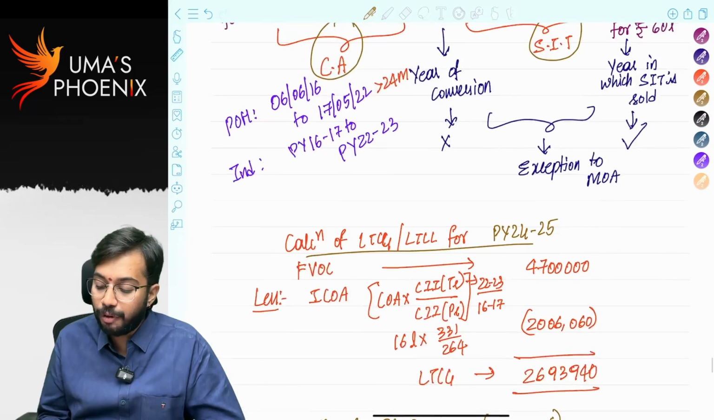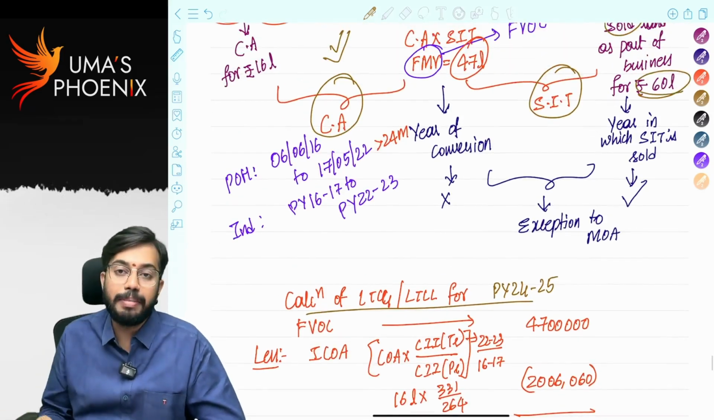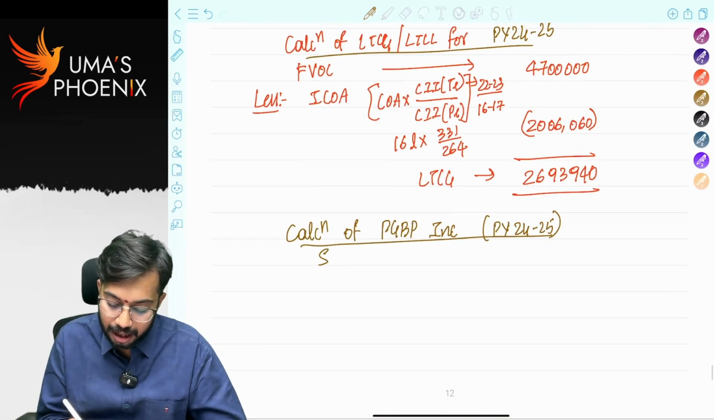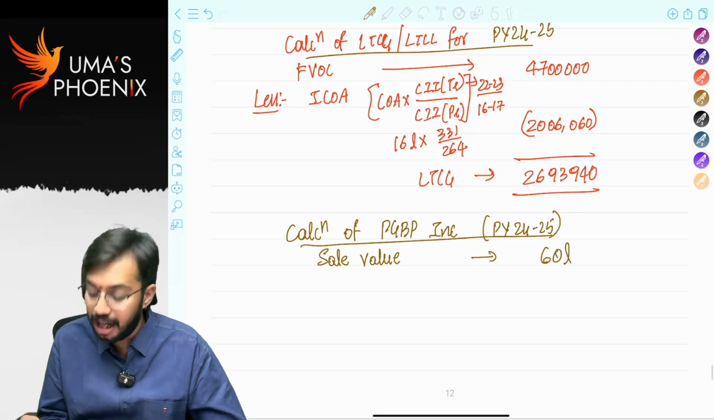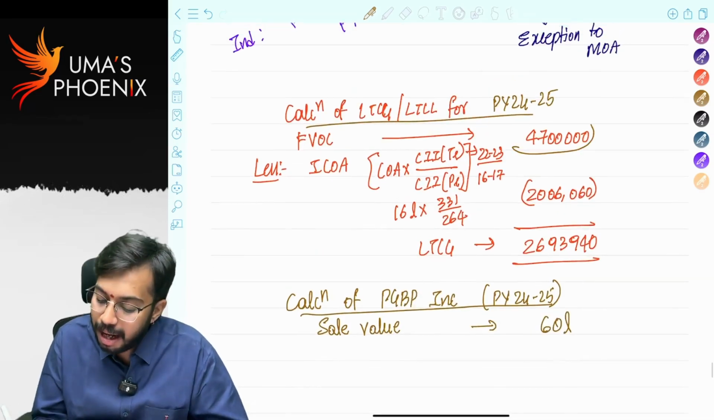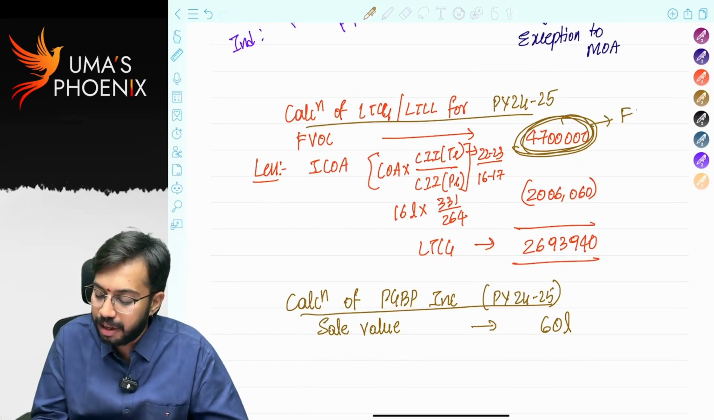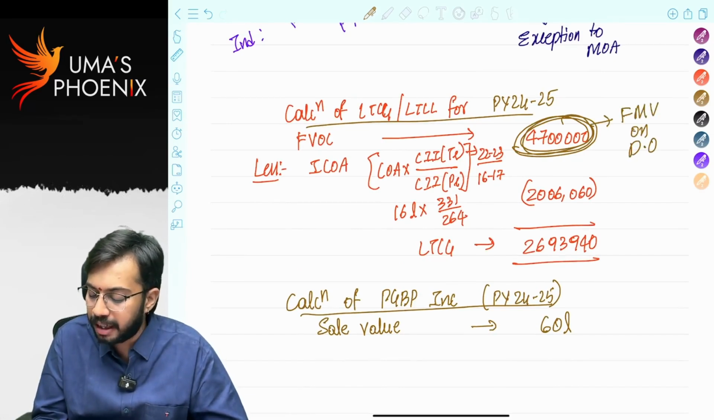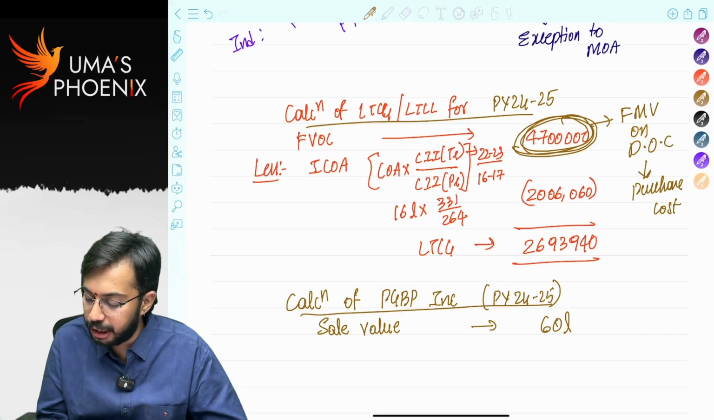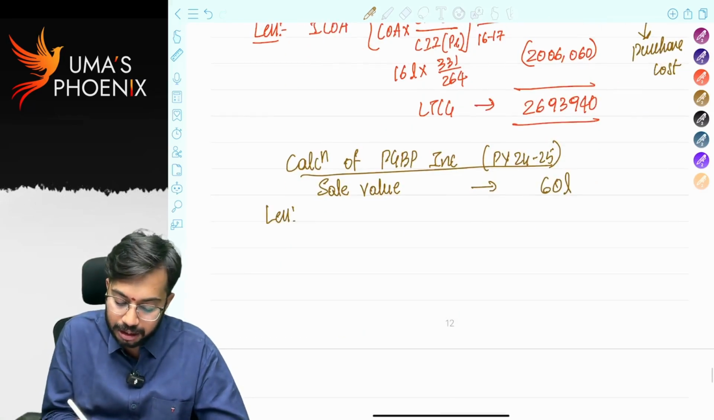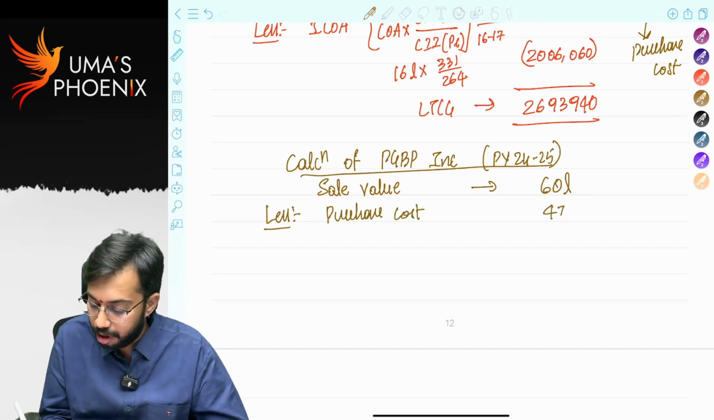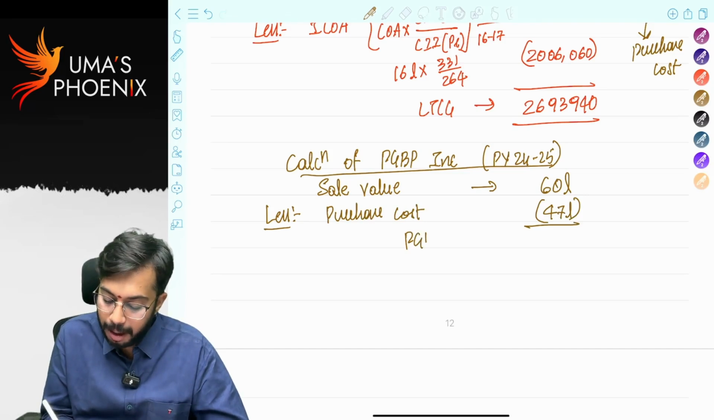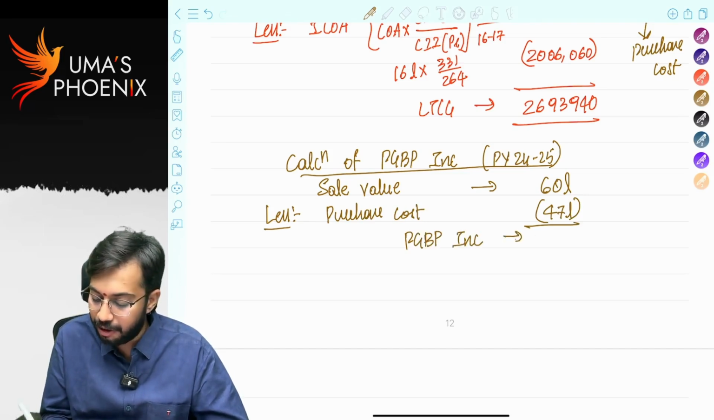Now, at what price it is sold in the business? It is sold in the business for 60 lakhs. So sale value. How much is sale value of land? 60 lakhs. And whatever the fair market value on the date of conversion is there, that is to be taken as purchase cost. This is to be taken as purchase cost for calculation of PGBP income. So how much is purchase cost? Purchase cost is 47 lakhs. How much is PGBP income here? PGBP income is 13 lakhs. Now are you able to understand?